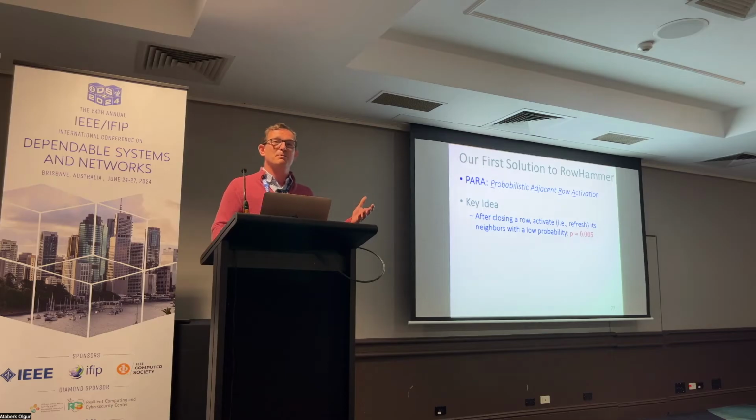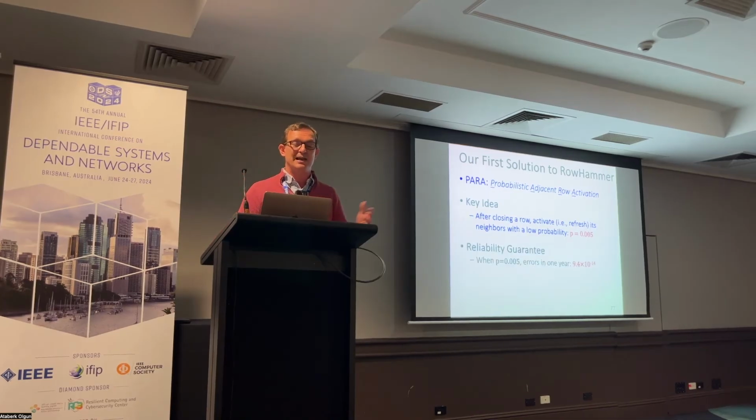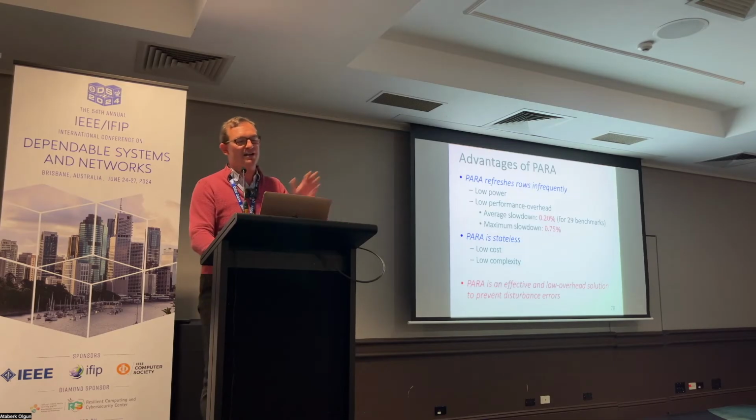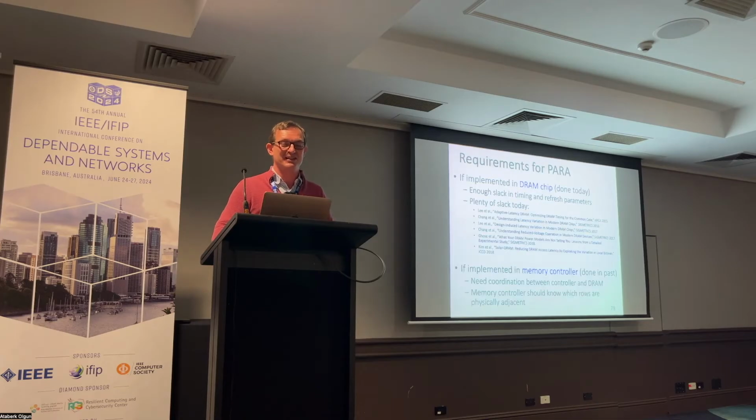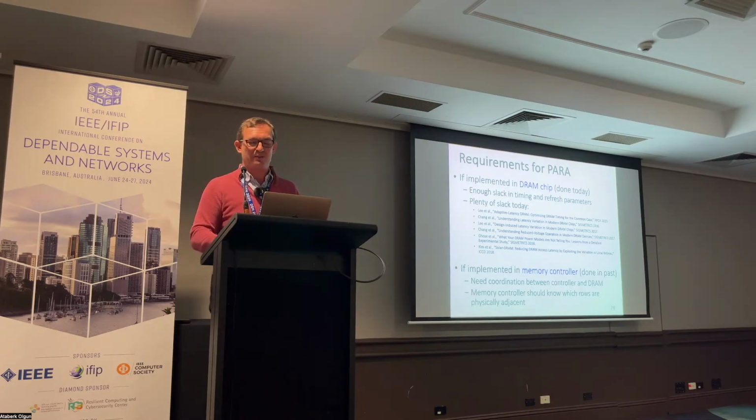So our solution was probabilistic. We called it PARA, probabilistic adjacent row activation. With very low probability, when a memory controller closes a row, it activates one or more adjacent rows. And this actually gives you a very good reliability guarantee. And if you're paranoid, you can adjust the value of P. And we analyzed the solution. It's low cost. It's still the lowest cost solution. We said that you could implement it in the DRAM chip or the memory controller. It's done today in both.